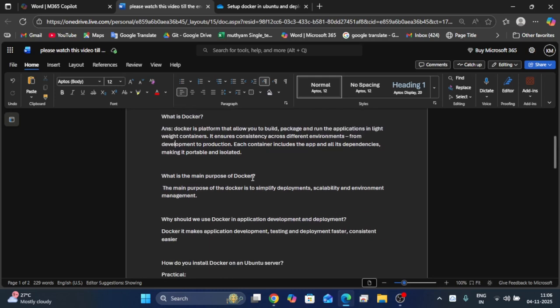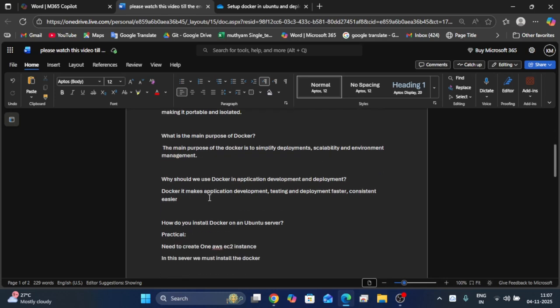What is the main purpose of Docker? The main purpose of Docker is to simplify deployments, scalability, environments and management. Why should we use Docker in application development and deployment?